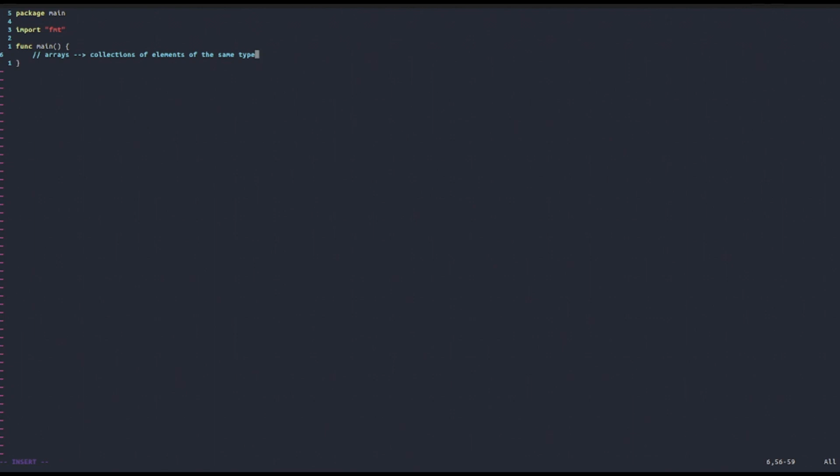But now we're interested in slices. Why? Well, because in the last video we've seen that arrays are actually static in size, meaning that when we declare an array, for example arr, an array of 3 integers, well then we cannot add any more elements.